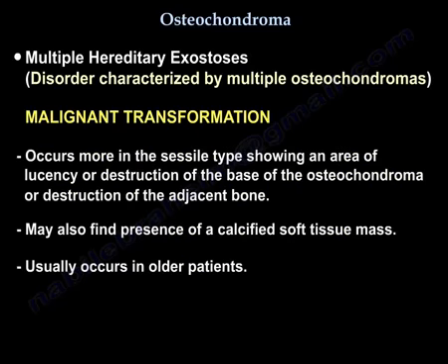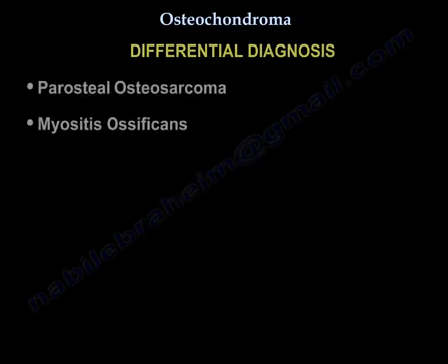You will find an area of lucency or destruction of the base of the osteochondroma or destruction of the adjacent bone, or you find a calcified soft tissue mass. It usually occurs in older patients. The differential diagnosis is parosteal osteosarcoma and myositis ossificans.